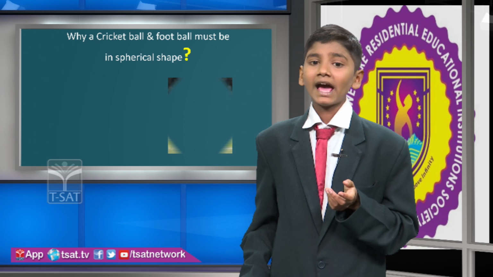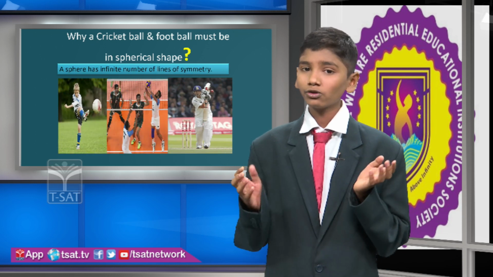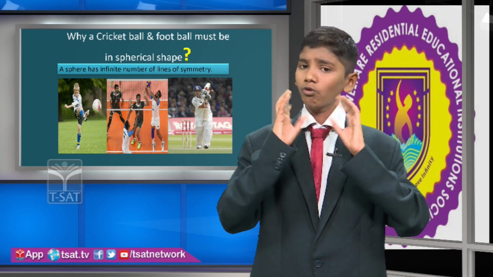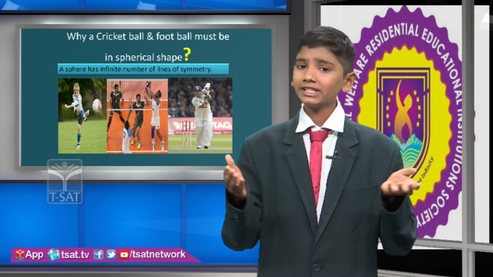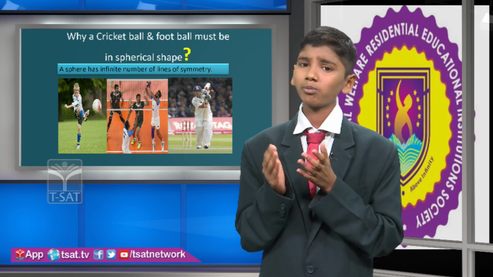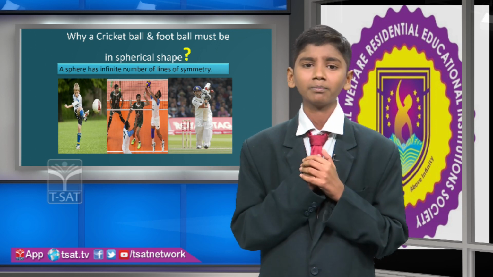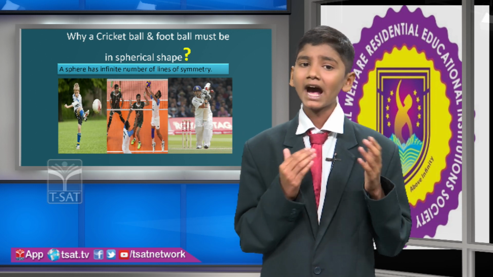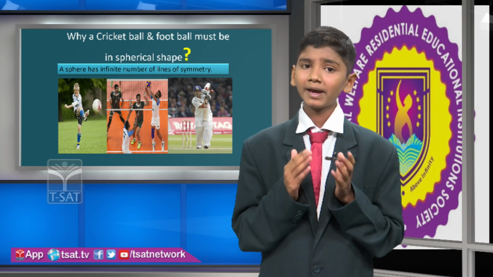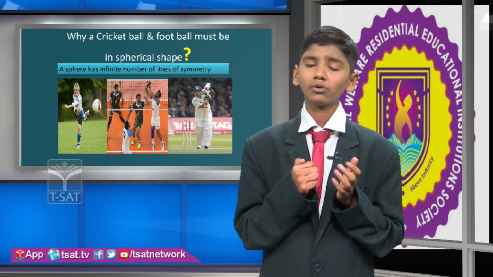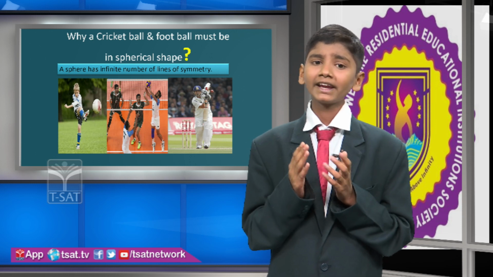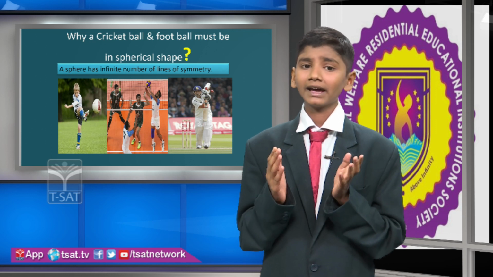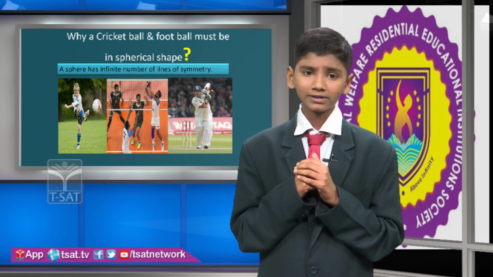Why did I ask one question at the start? I think you forgot it. I repeat that question once again. Football, volleyball, cricket ball: why are all these balls spherical in shape? Why not a cube or cuboid? The answer to that question is that a ball must be spherical because the player can get infinite ways to kick the ball, as the sphere has an infinite number of lines of symmetry.